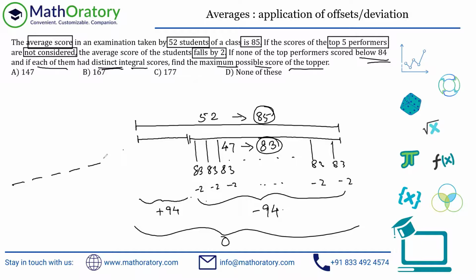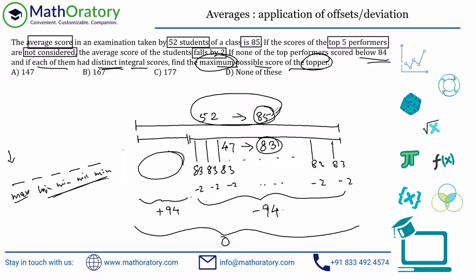Okay. Now there are a few things that are given. I'll come back to that, but what is the objective? We are trying to maximize the score of the topper, right? So let's say this is the topper. So if I have to maximize this, in turn, I should try to minimize these 4 people, right? You need to understand this. Whatever be the score of these 5 people individually, the total will remain constant. You can understand this is a very simple idea. The total here is constant, so obviously the total is constant, right? So if the total is constant for these 5 individuals, in order to maximize one of these, I need to minimize the other 4, right?